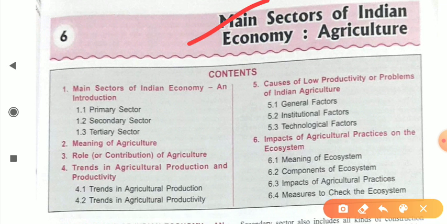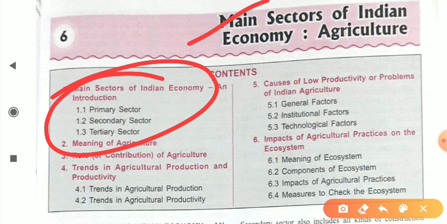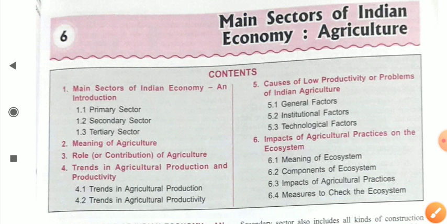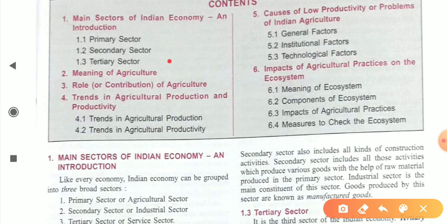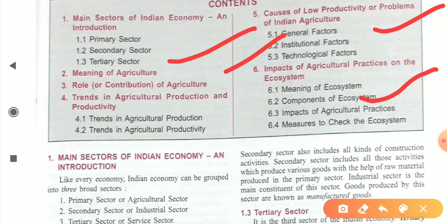Dash agriculture. In this chapter we will study three different sectors of the Indian economy: the primary sector, the secondary sector, and the tertiary sector. We will also study the meaning of agriculture, the role of agriculture, the causes of low productivity, and in the last, the impact of agricultural practices on the ecosystem.